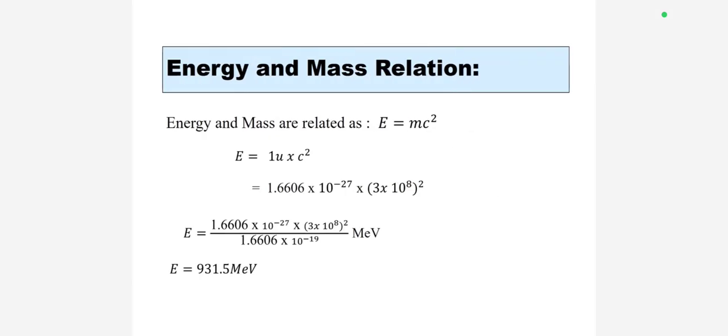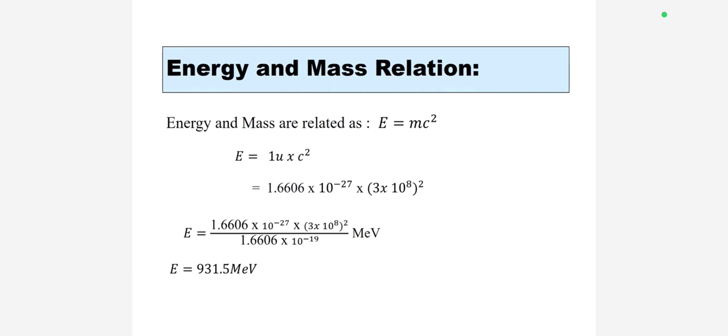And then the energy and mass relation. Energy and mass are related as E equals mc squared. For m equal to 1 u, 1 u is equal to 1.6606 multiplied by 10 power minus 27 kg, and c, the speed of light, is equal to 3 multiplied by 10 power 8 m/s.